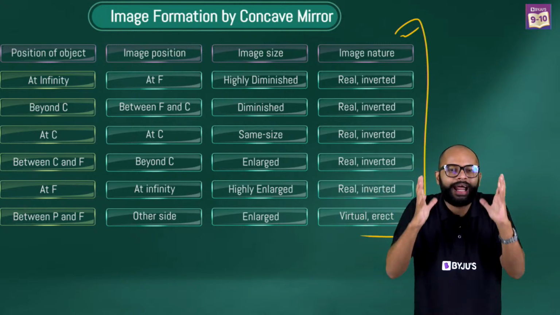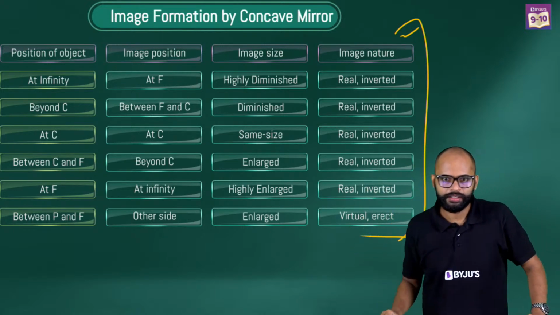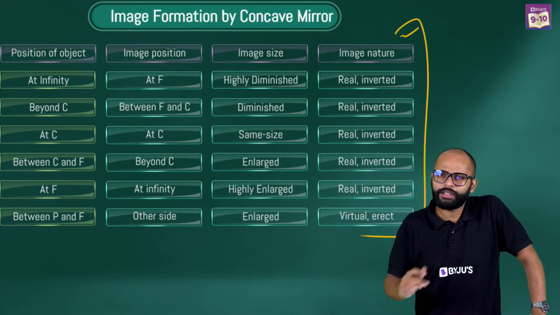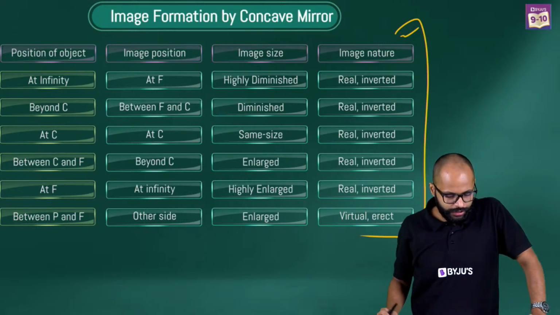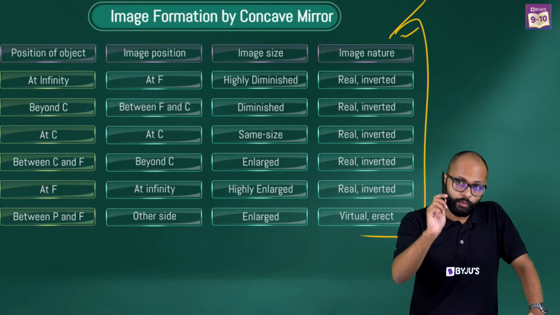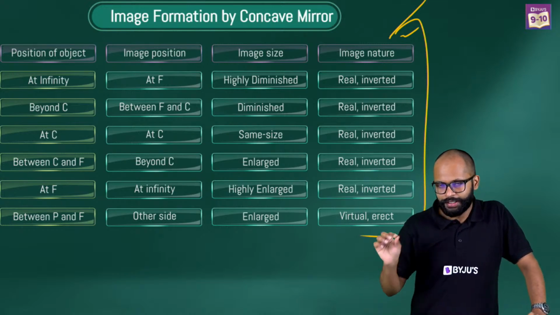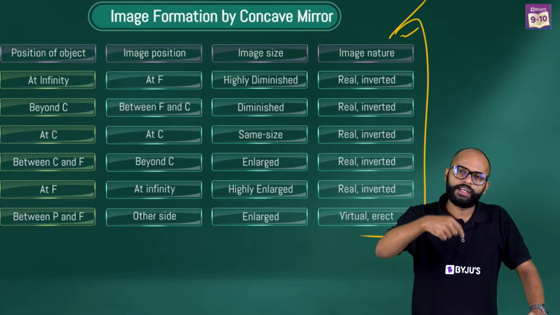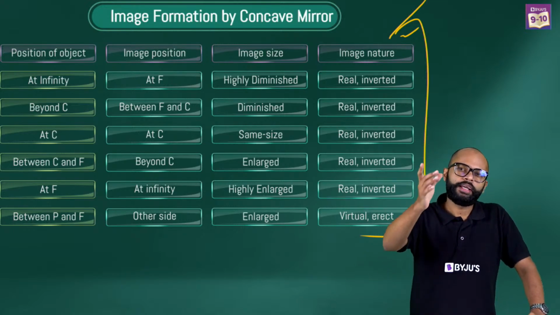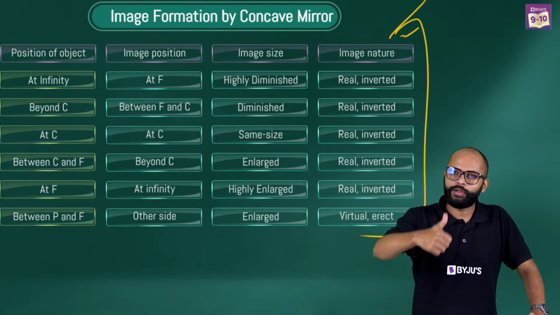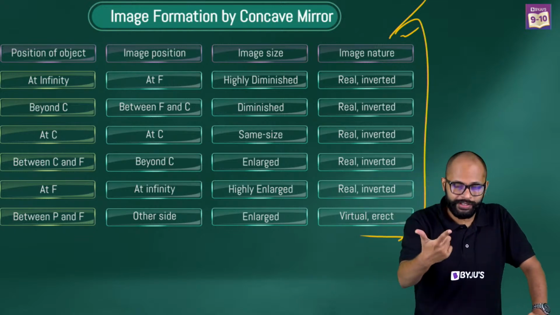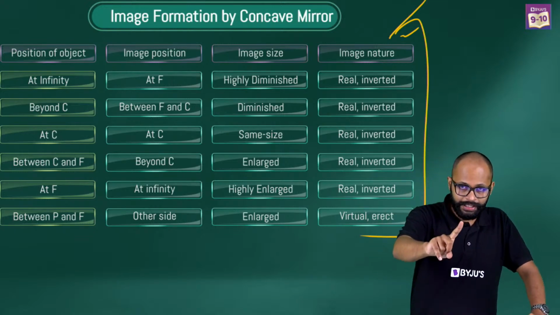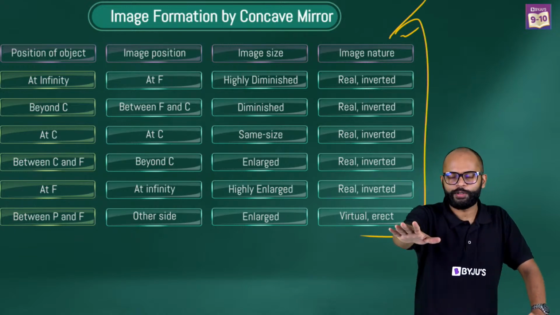You won't have to cram it. Okay? It will be very easy. Just revise 2-3 times, then it will be very easy. Right? So that's why this is very important. See, I'm telling you every time there will be a lot of questions based on different cases of concave mirror image formation. You should know these tables. They will help you in ray diagrams also. They will help you in a lot of questions also. Okay? So that's why very easy. Use the trick. It will be all sorted.